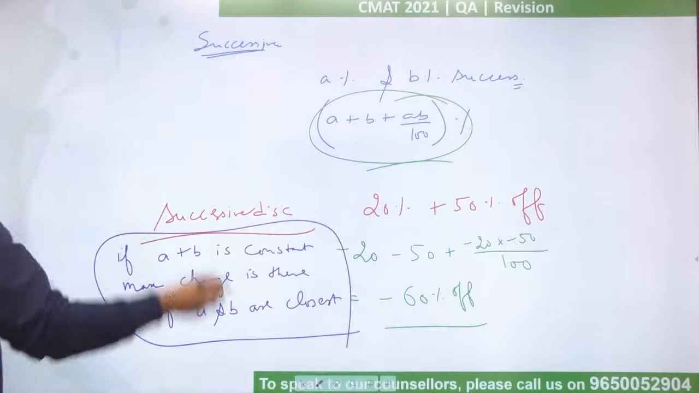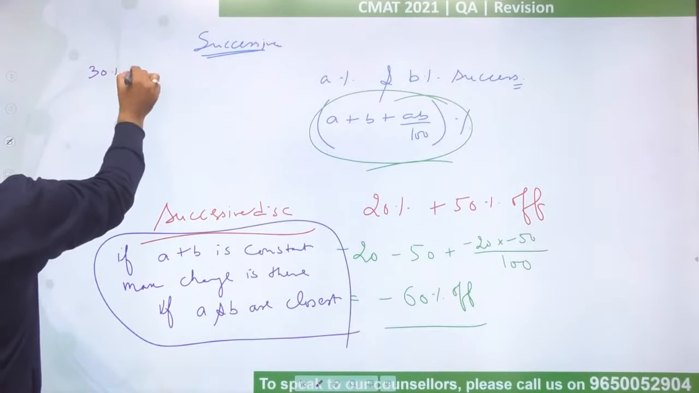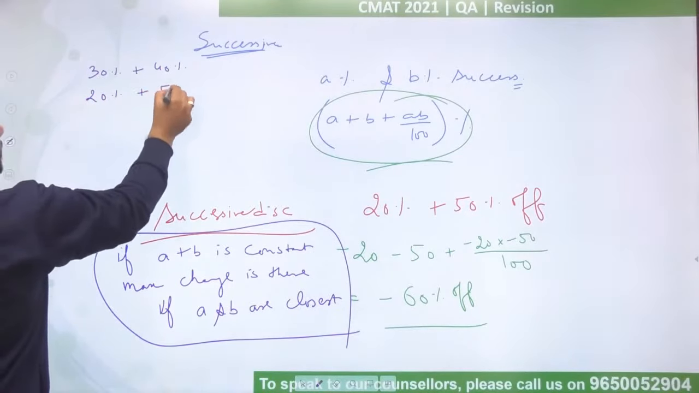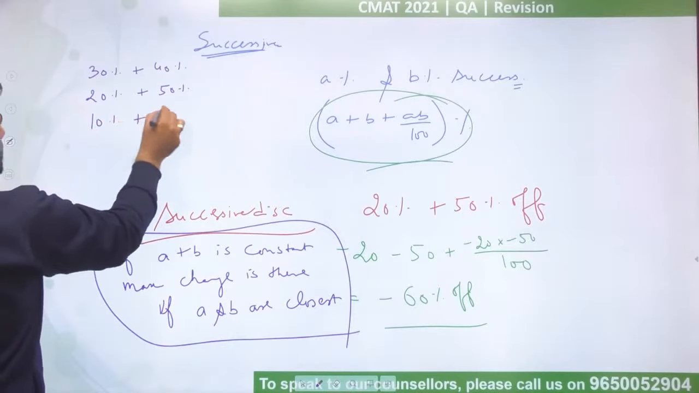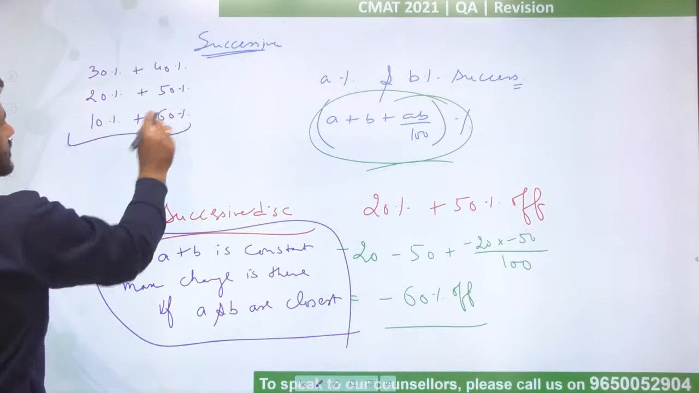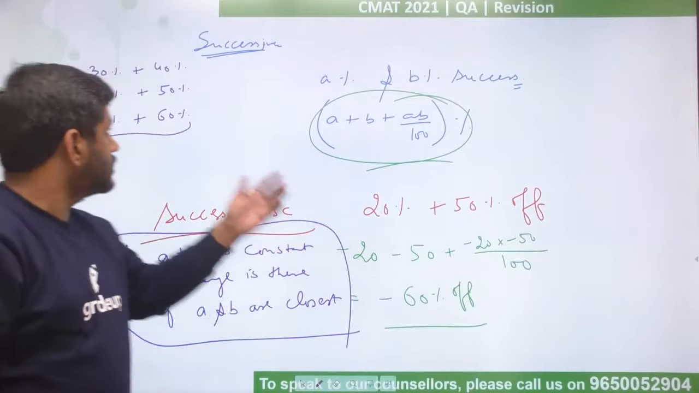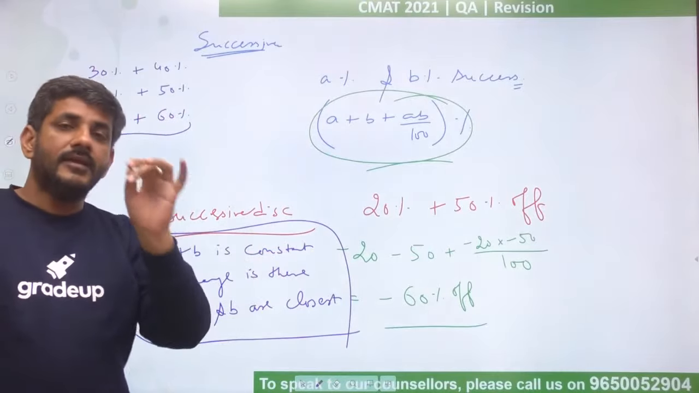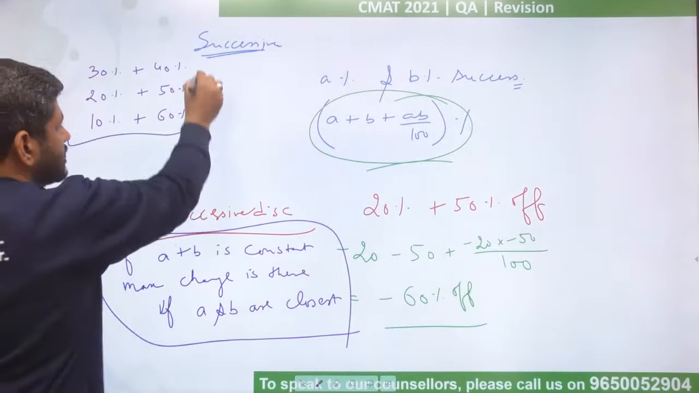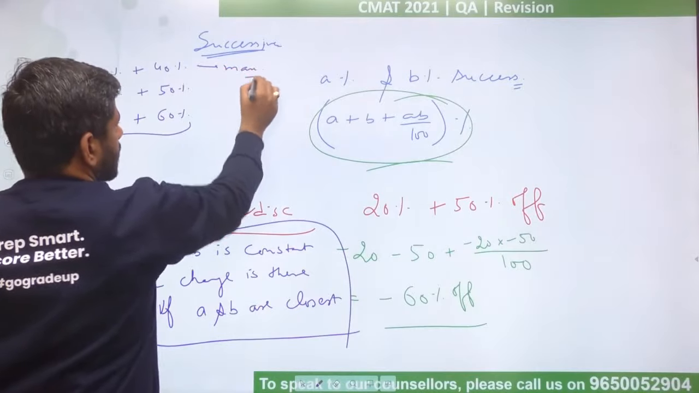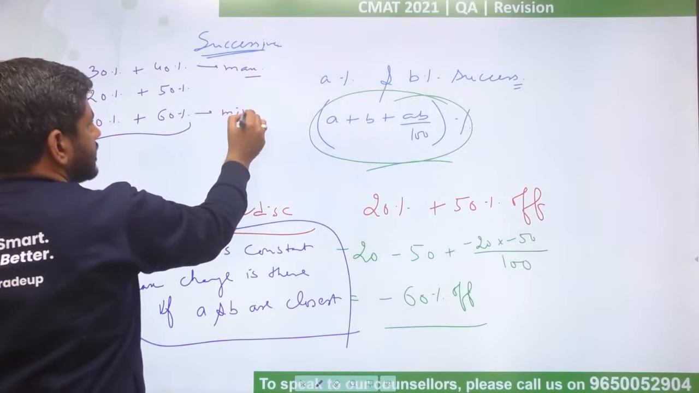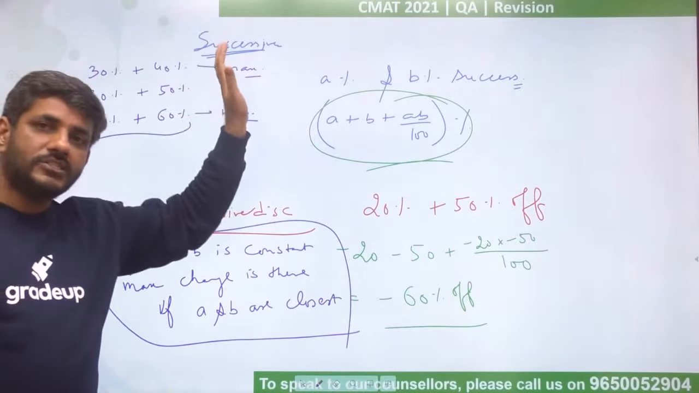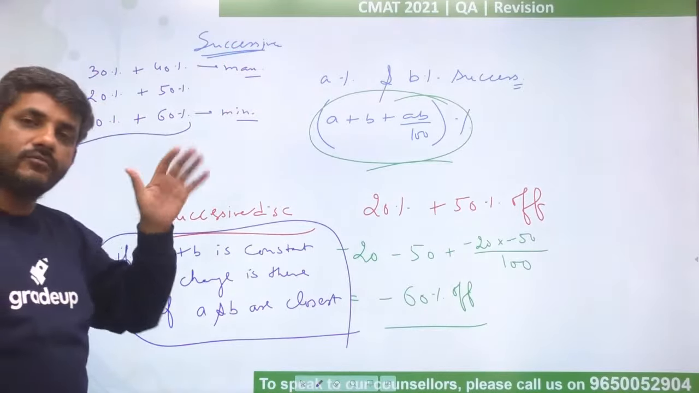What does this mean? If you have 30% plus 40% increase, or 20 plus 50% increase, or 10 plus 60% increase, these are three successive percentage changes: 30 and 40, 20 and 50, 10 and 60. You have the maximum increase when they are closest, and the minimum increase when they are farthest. The closer they are, the bigger the net change. The farther they are, the lesser the net change.